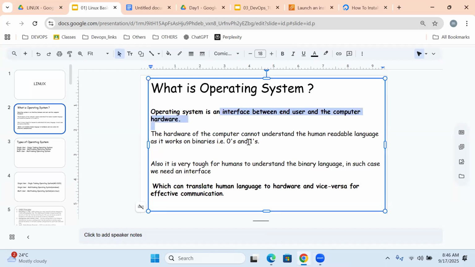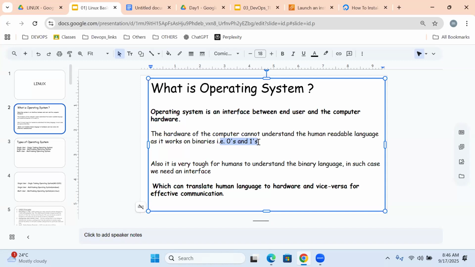The computer hardware doesn't know English. It knows only binary format, ones and zeros.